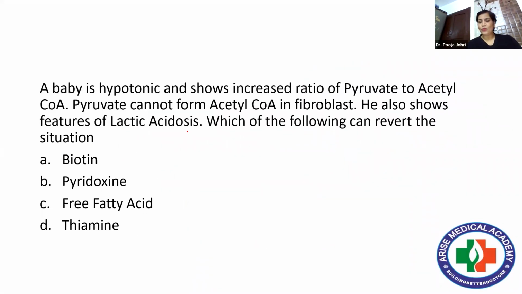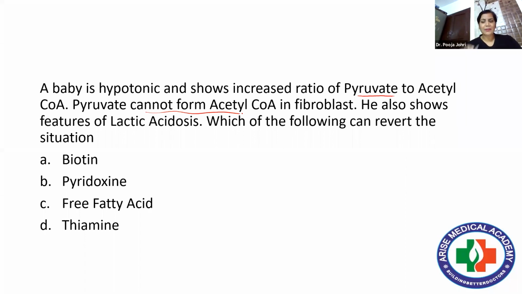Then we move on to the other question. A baby is hypotonic and shows increased ratio of pyruvate to acetyl coenzyme A. Pyruvate cannot form acetyl coenzyme A in fibroblasts. He also shows features of lactic acidosis. Now, which of the following can revert the situation?